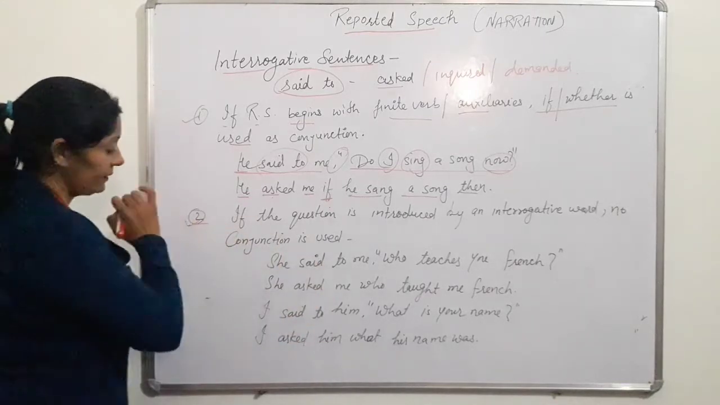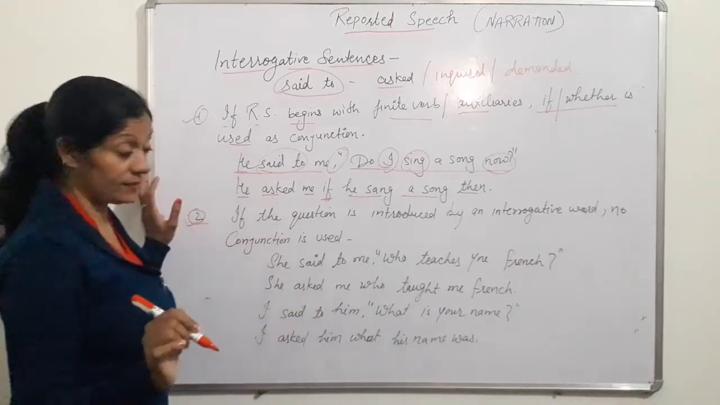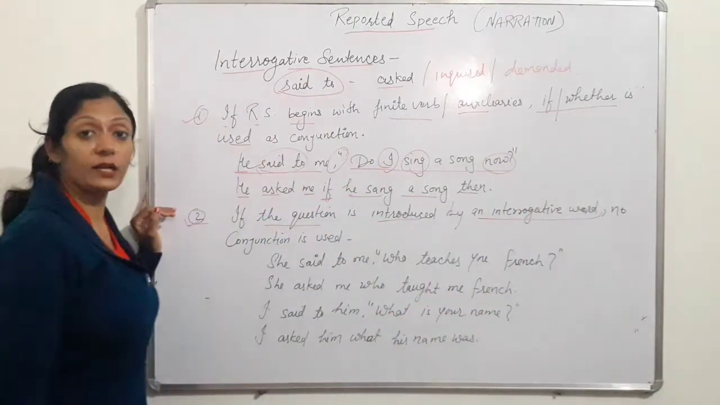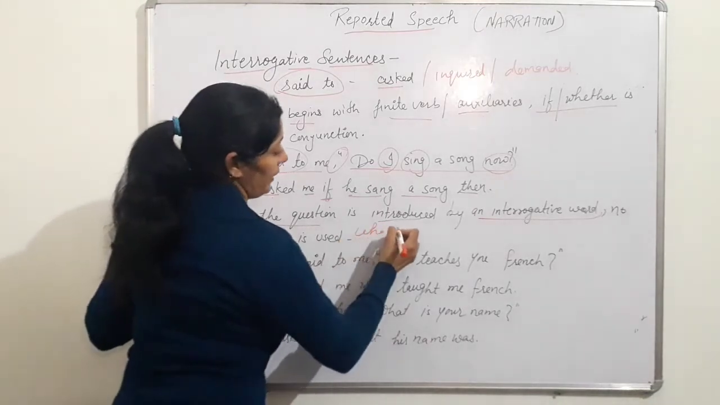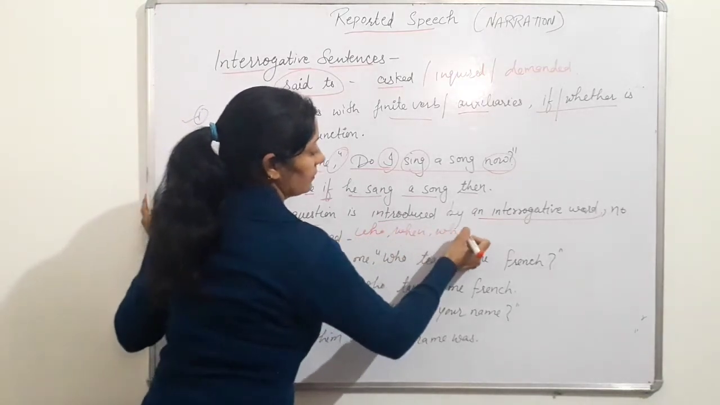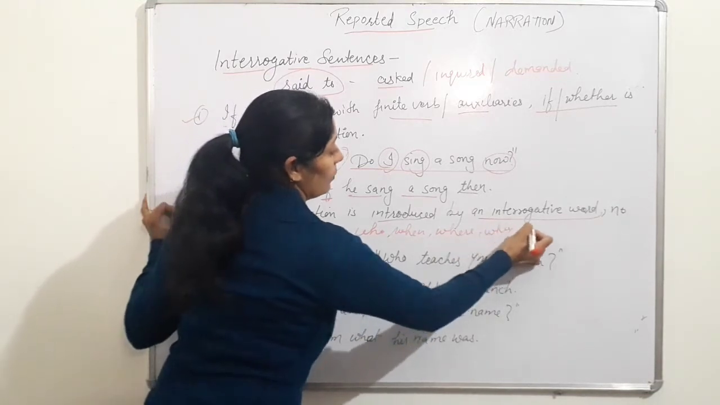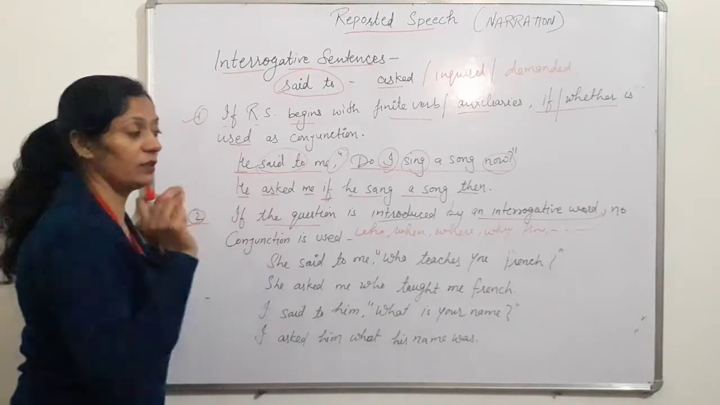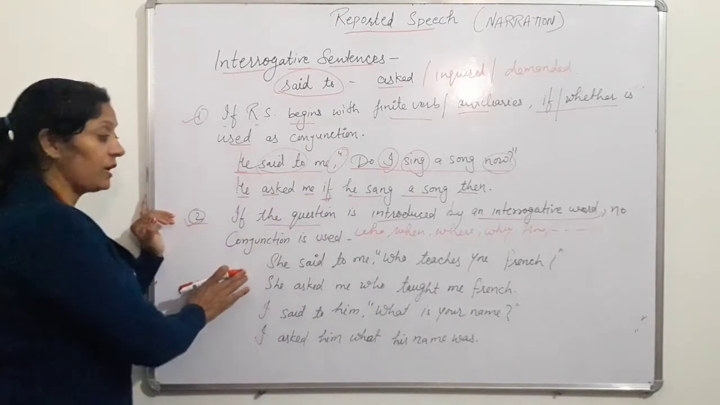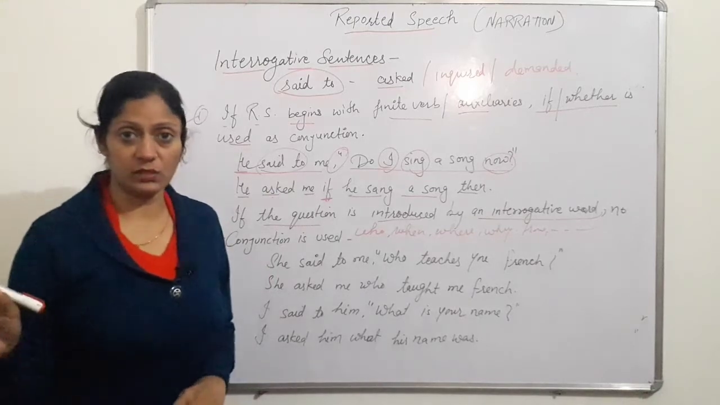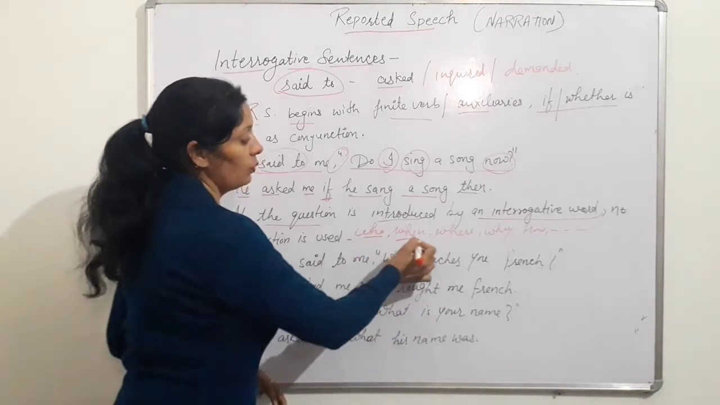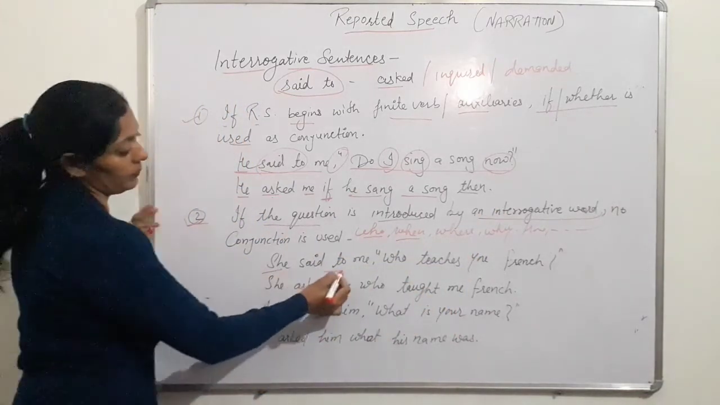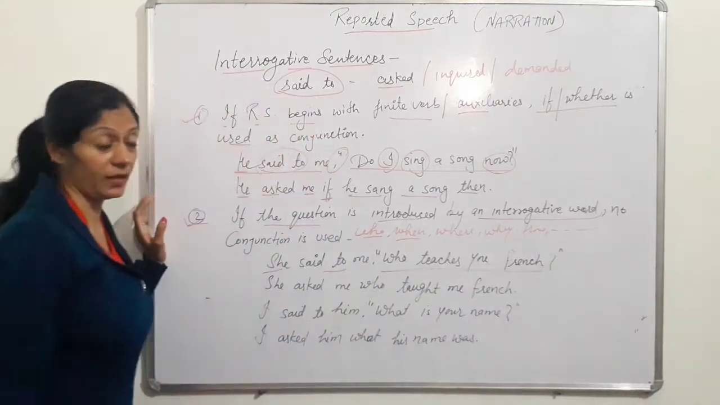And the second type of interrogative sentences are those where the question is introduced by an interrogative word. Interrogative word means who, when, where, why, how, what, etc. It means when it begins with a question word. In that type of sentence, no conjunction is used because the same word, who, when, where, why, is used as a conjunction. For example, she said to me, who teaches you French, and question mark.